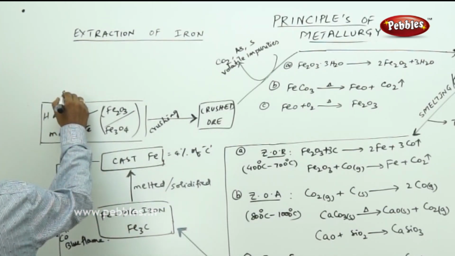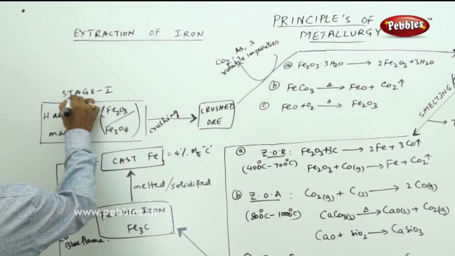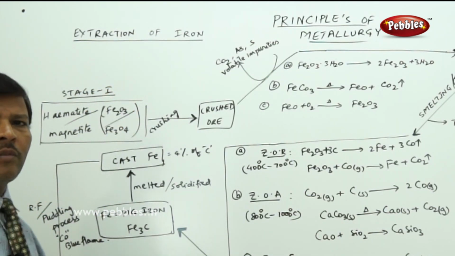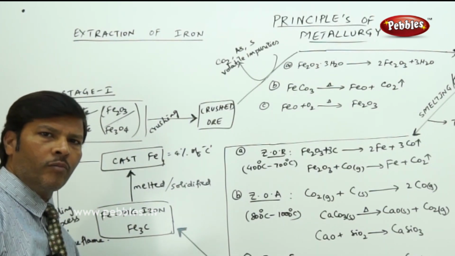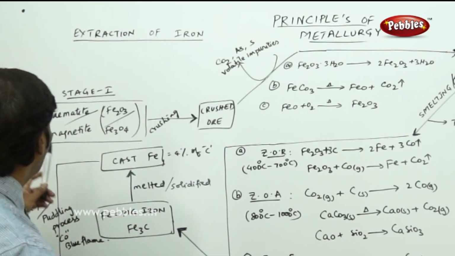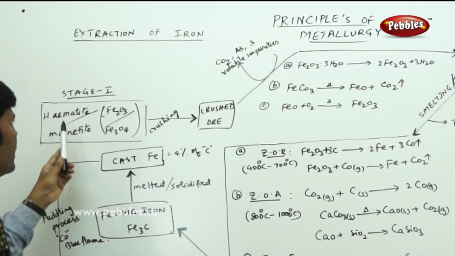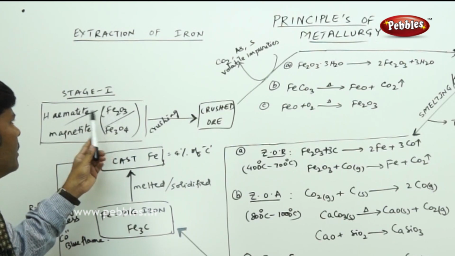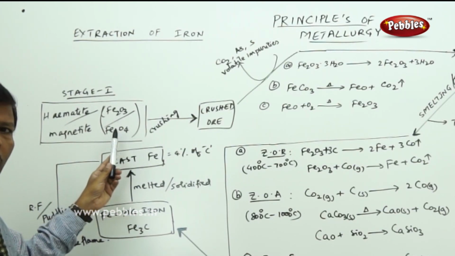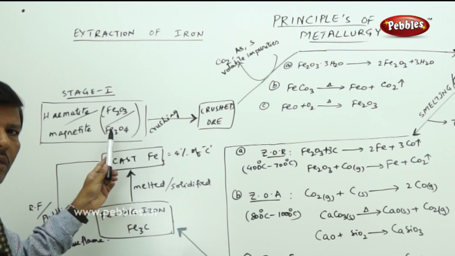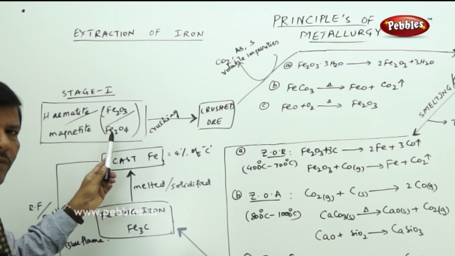This is the stage where we are starting, stage 1. Whenever we try to extract a metal, the choice of the mineral ore is very important. Here we are trying to take the oxide mineral ores, that is hematite or magnetite. Hematite is Fe2O3 and magnetite is Fe3O4. Fe3O4 is a mixed metal oxide of iron, containing both ferrous oxide and ferric oxide.